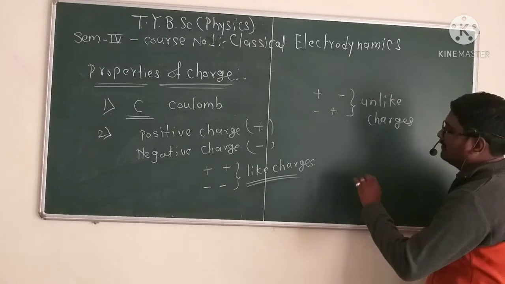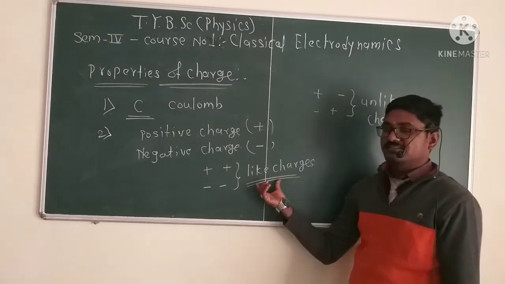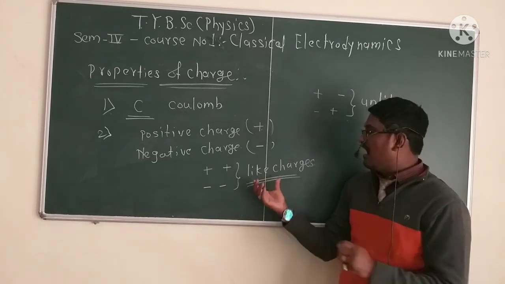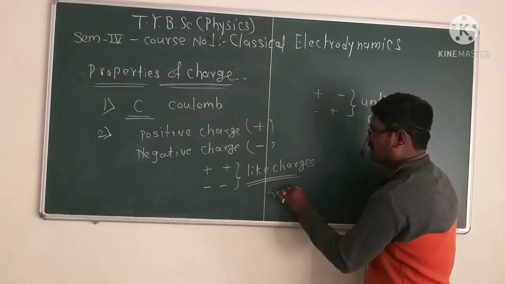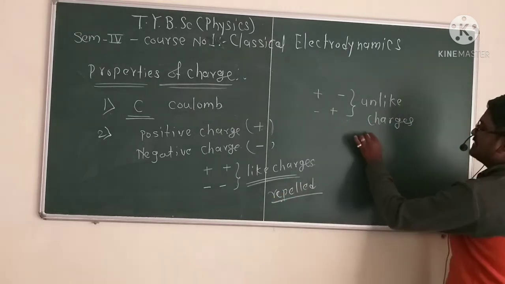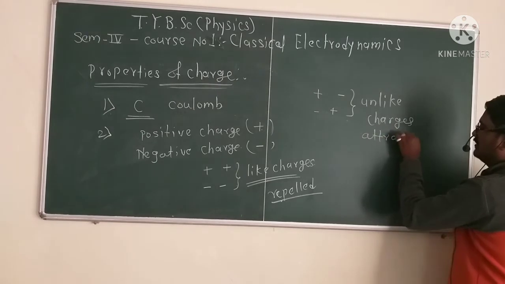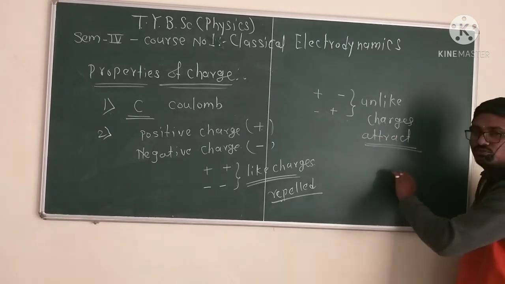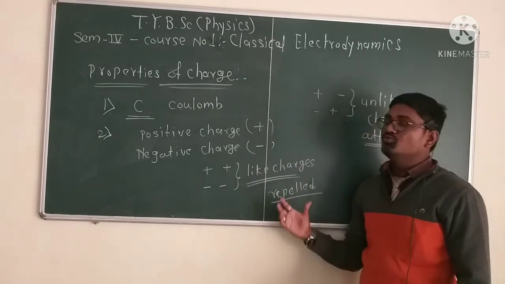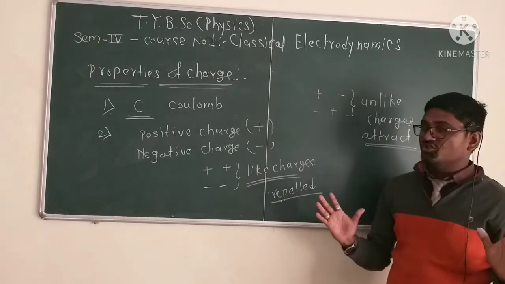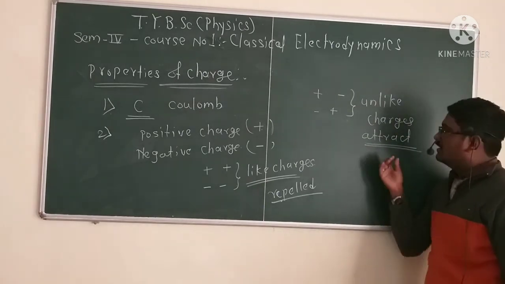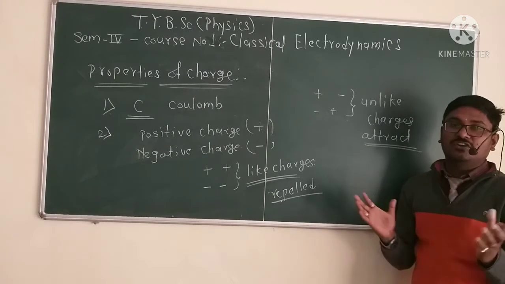Like charges repel each other, but unlike charges attract each other. If we consider like charges, these two charges repel each other, and if we consider unlike charges, the charges attract each other.